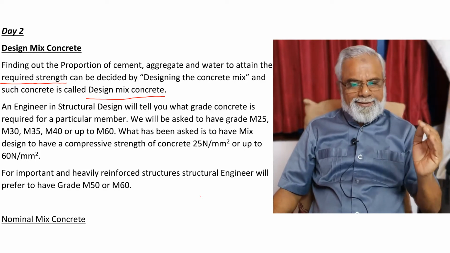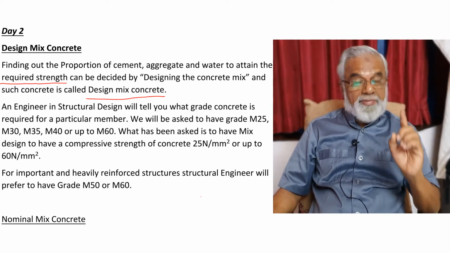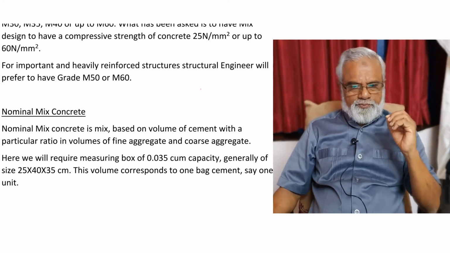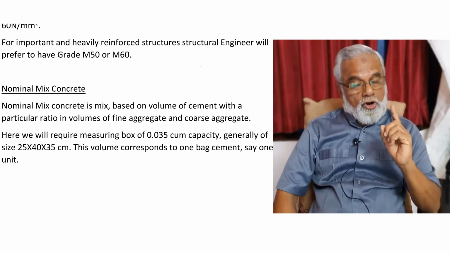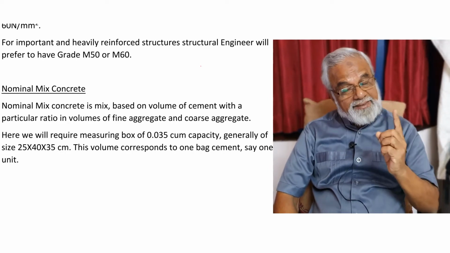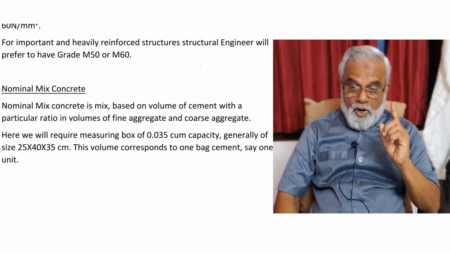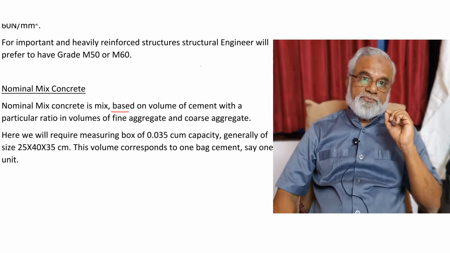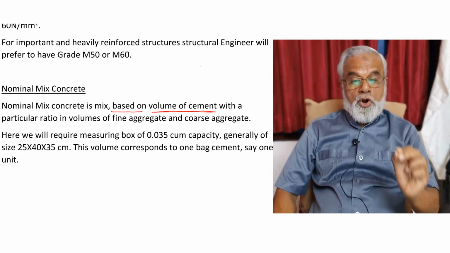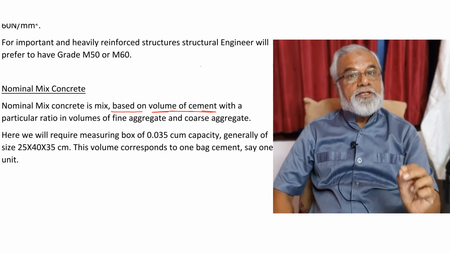Now let me talk about nominal mixed concrete. As known to you, nominal mixed concrete is mix based on volume of cement with a particular ratio in volumes of fine aggregate and coarse aggregate.